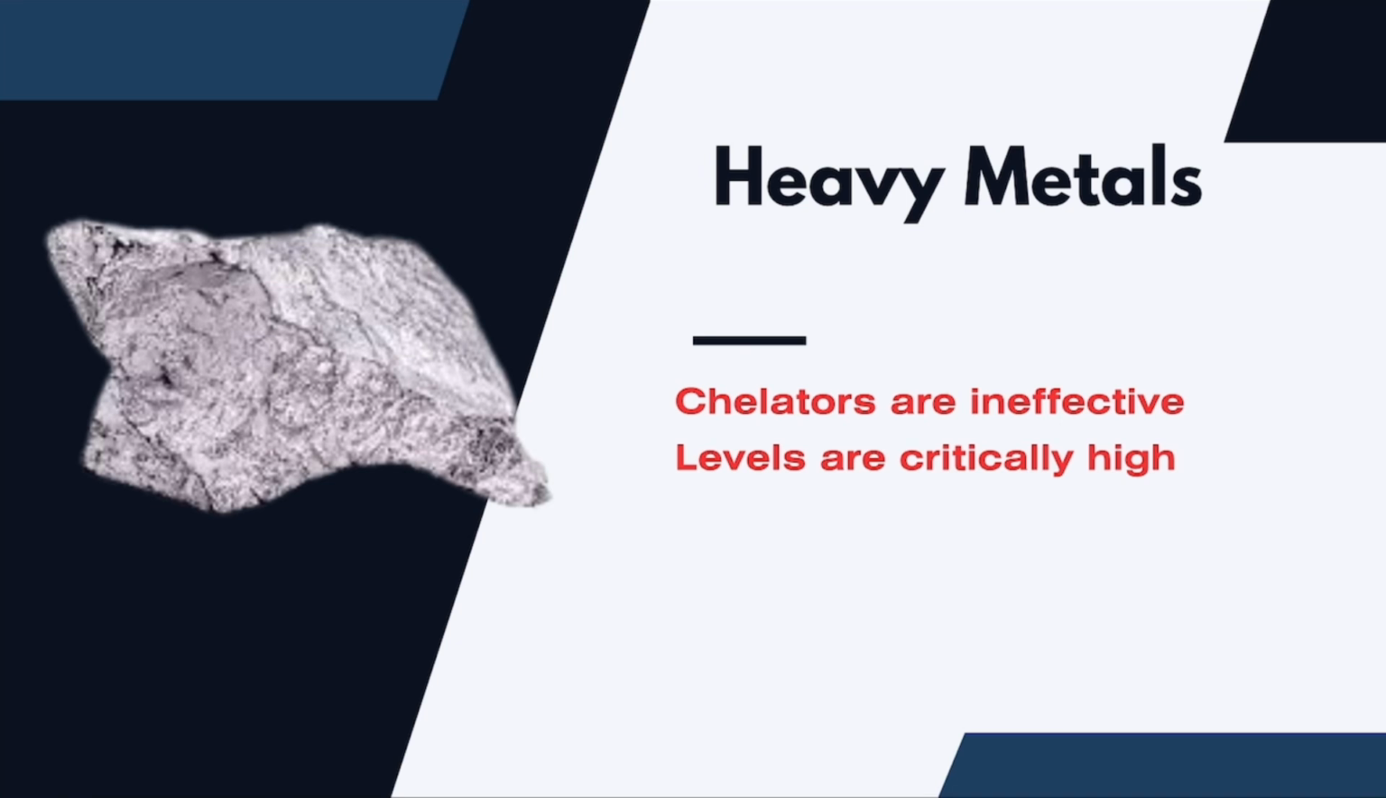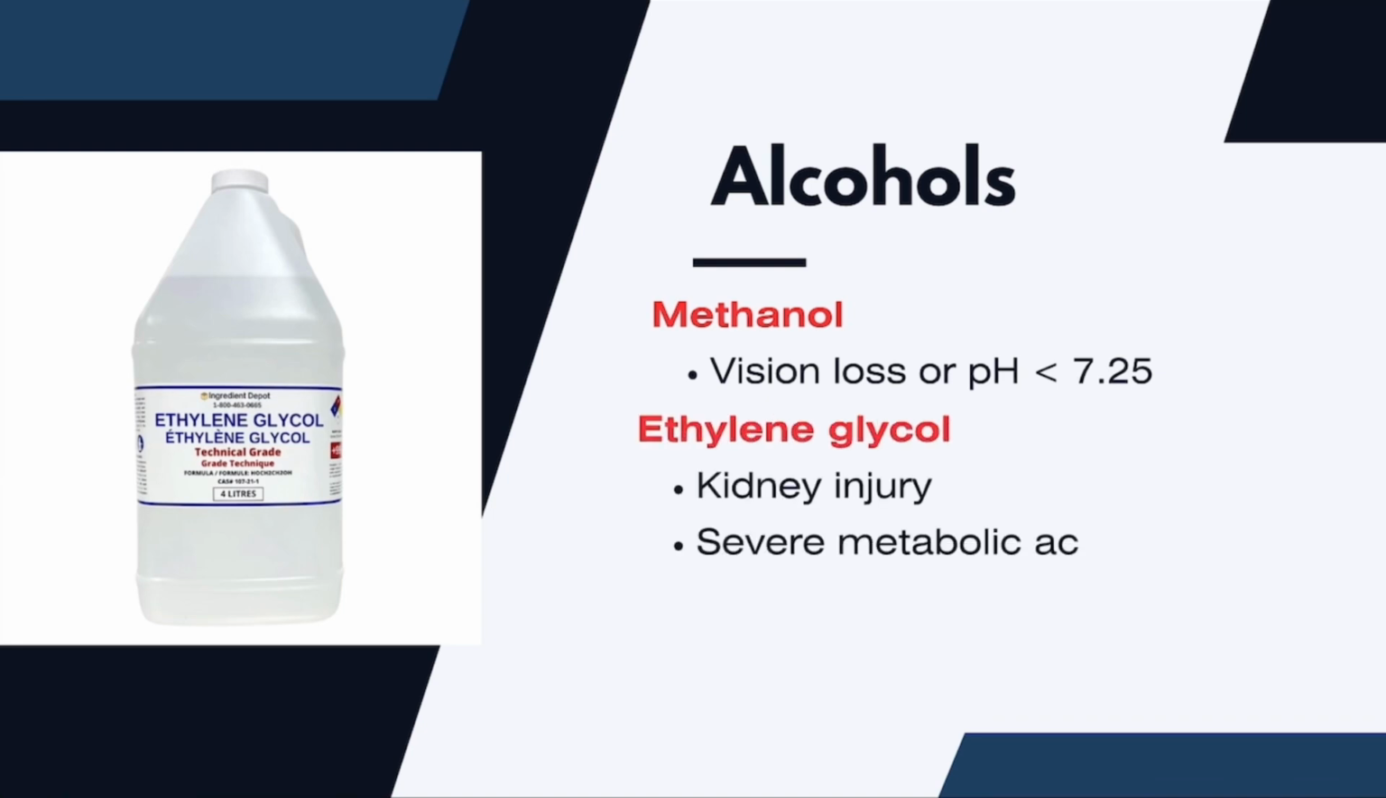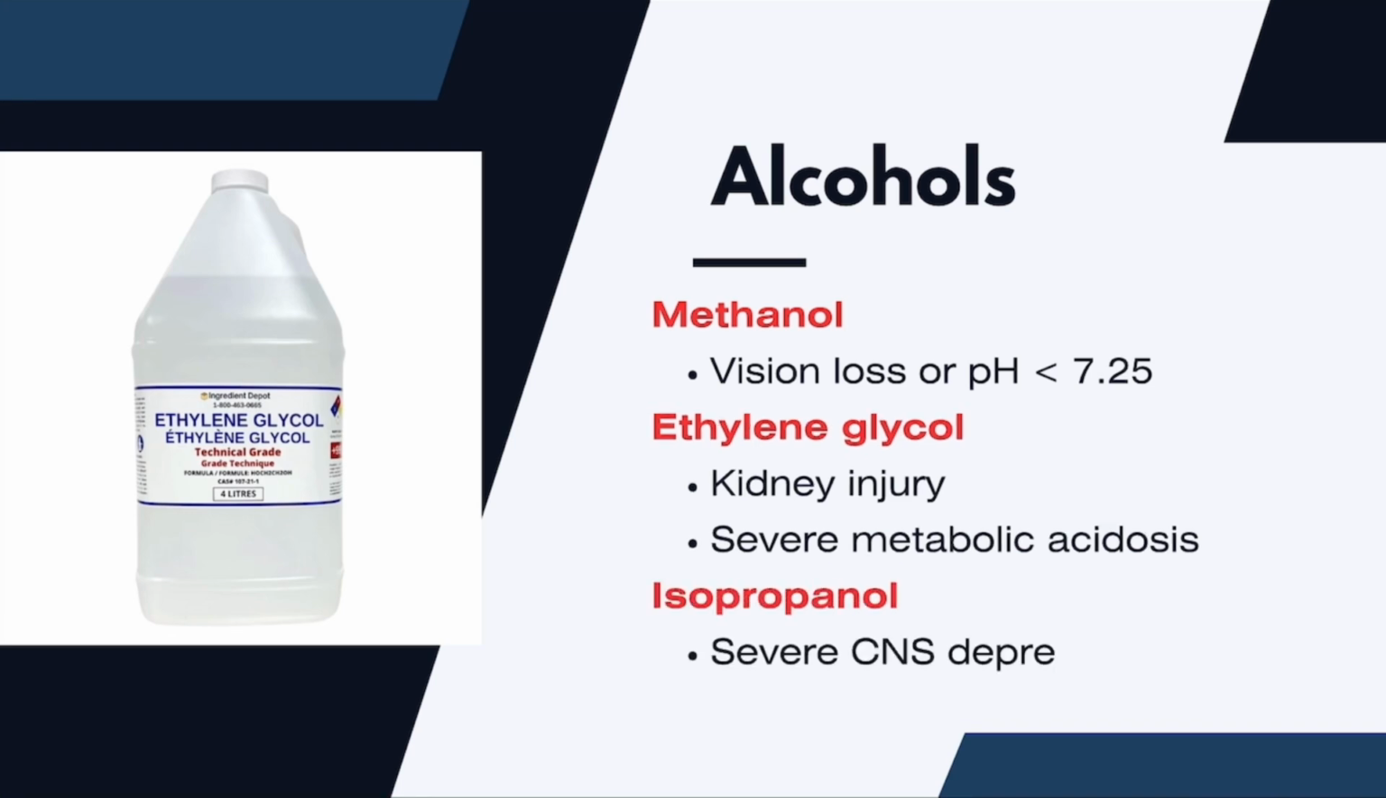Now to toxic alcohols, one by one. First, methanol. Dialyze if methanol causes vision loss or severe metabolic acidosis with pH less than 7.25. Second is ethylene glycol. If it causes kidney injury or severe metabolic acidosis, we need dialysis. Last one is isopropanol. The patient needs dialysis in cases of severe CNS depression or hemodynamic instability.